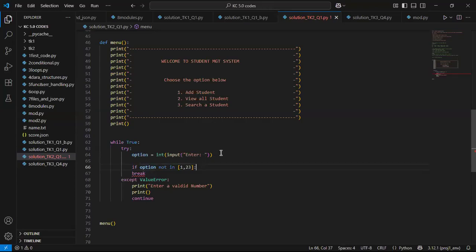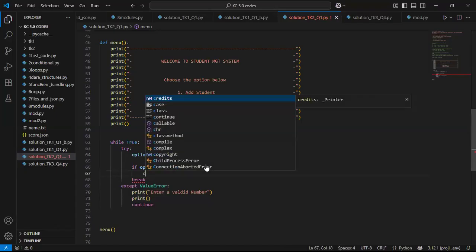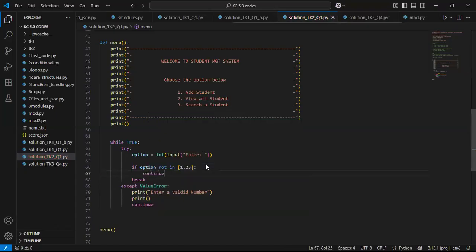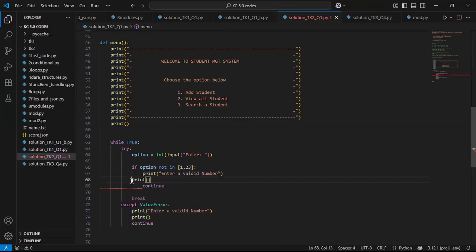It checks if whatever is being typed is a valid integer, and that integer is not an element of this list. Then basically I want to just continue, take you back to where you can retype another one. Maybe I can just show you. I'll copy this and paste it here, and here I'll tell you to enter a valid option, not a random number.